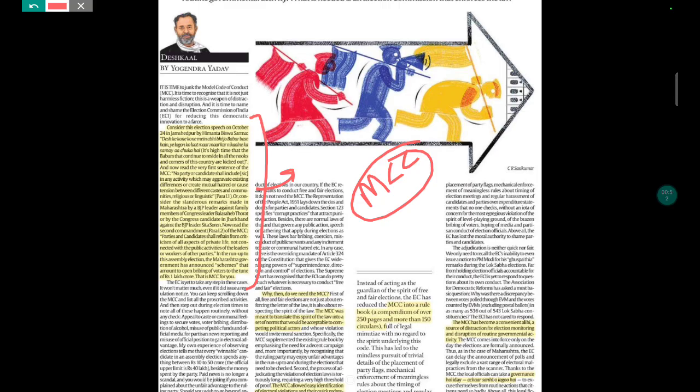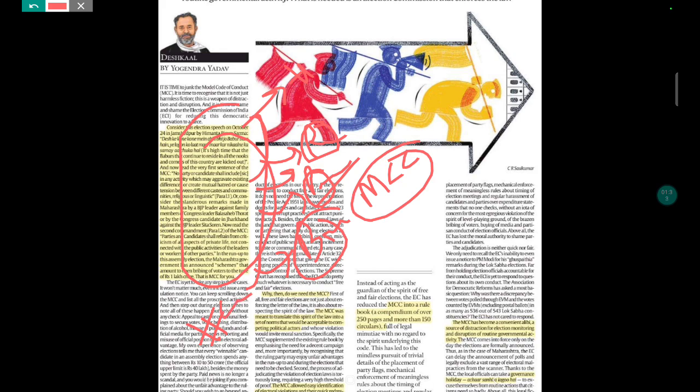Here various examples are being given. For example, the article is mentioning the religious remark, here it is talking about the personal remark, and here it is talking about the bribery sort of thing. You just need to note these examples, and mention them when you are writing something with respect to your model code of conduct. You have to analyze the answers by using these examples. These case studies are important from your examination point of view. This is the first relevance, and the relevance is all about your case study.